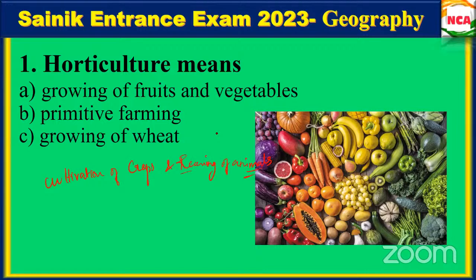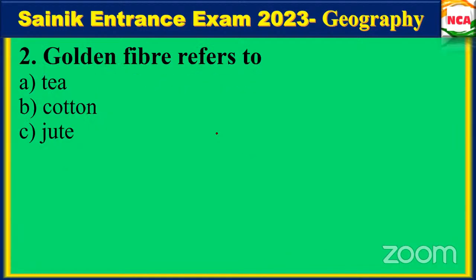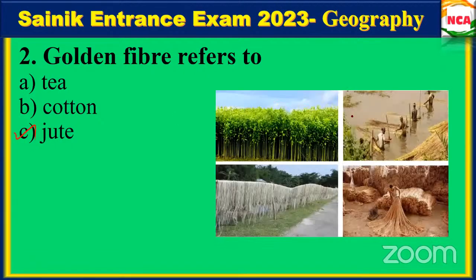Second question: golden fiber refers to? Jute, yes, very good. This is jute farming and how they are cleaning it. We need more water to soak it, and once you soak it, you can get the fibers separated.